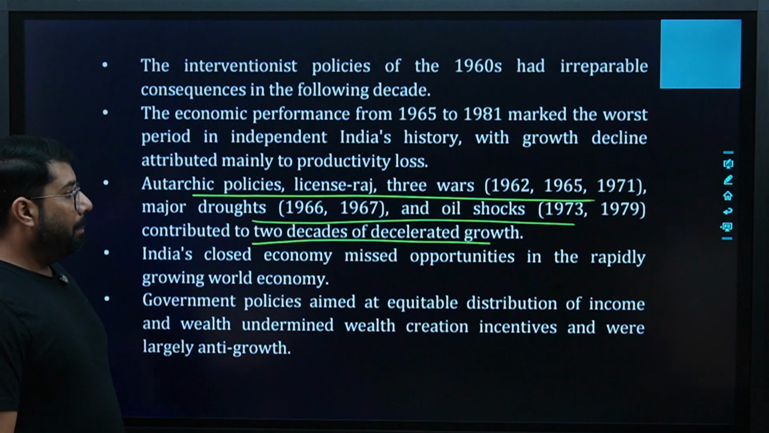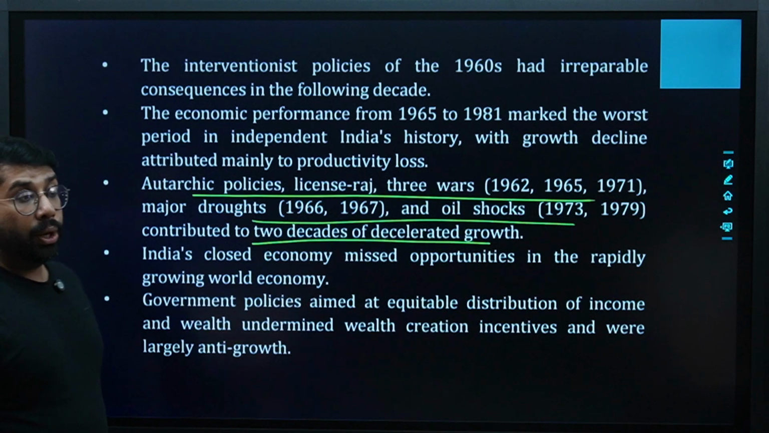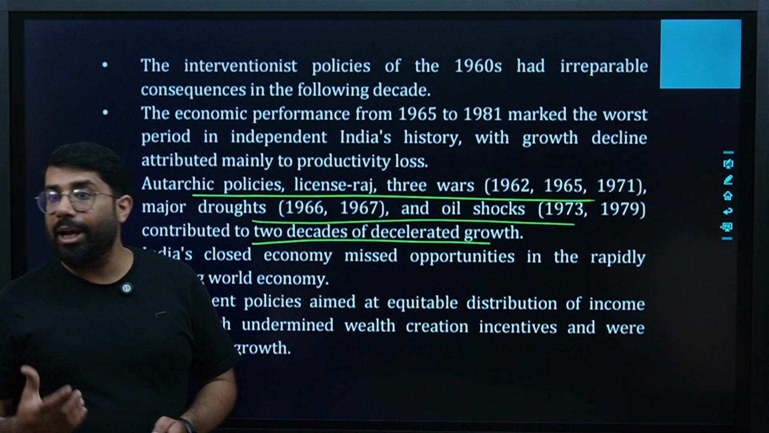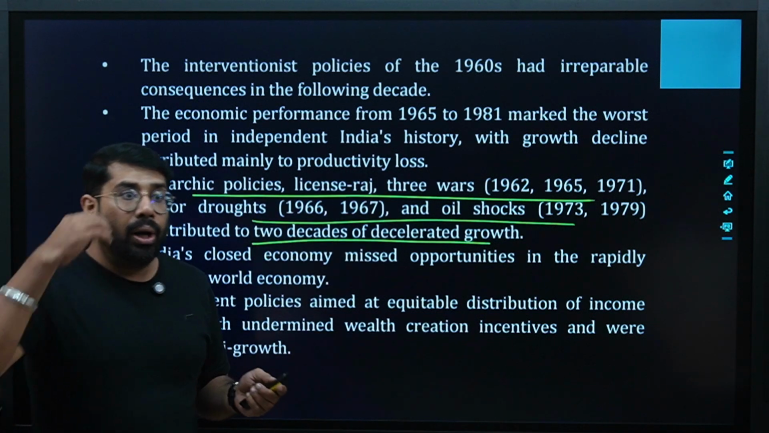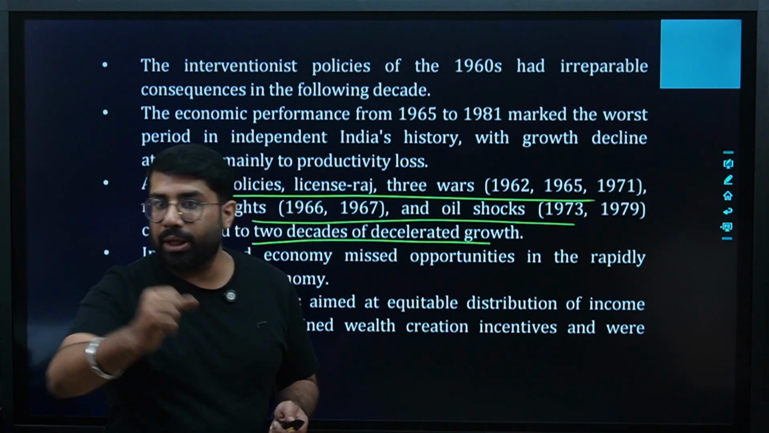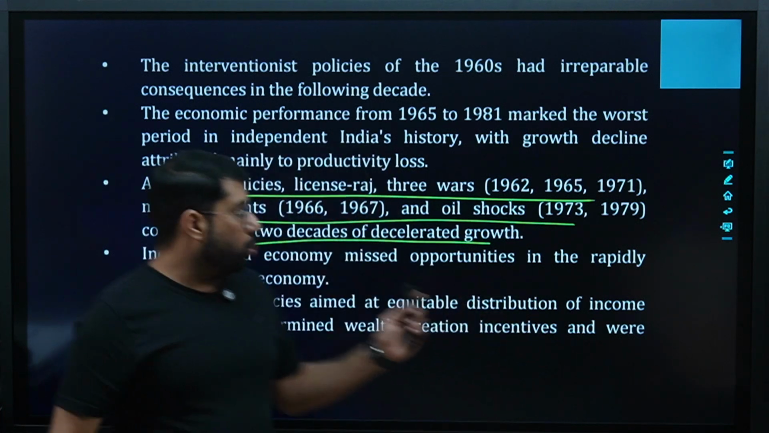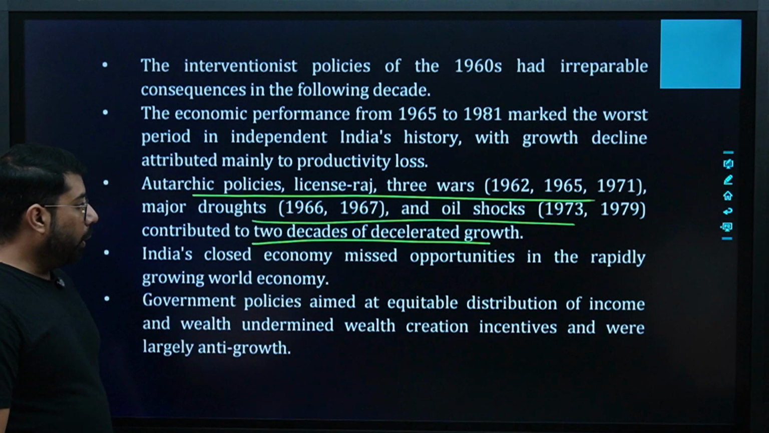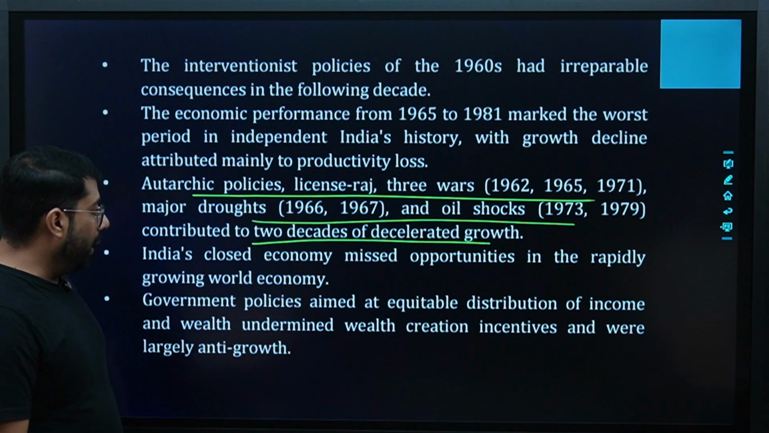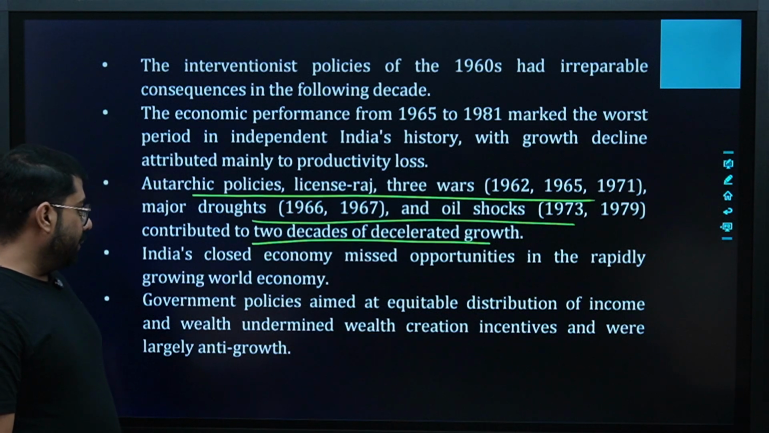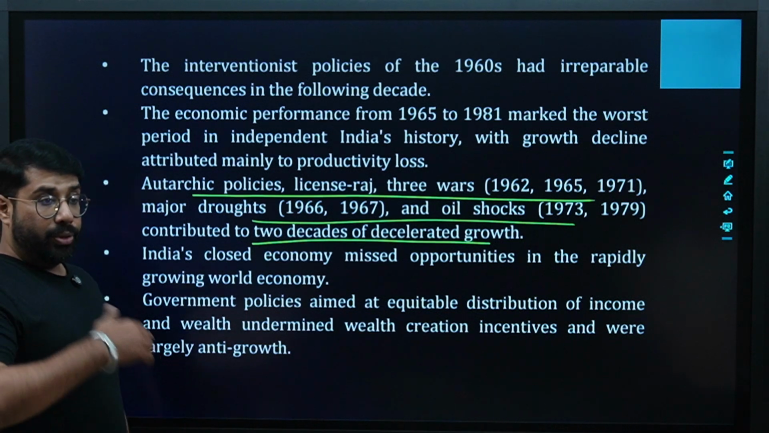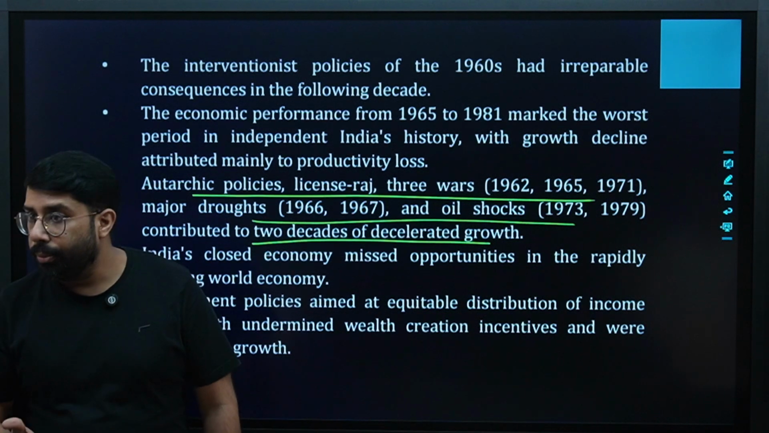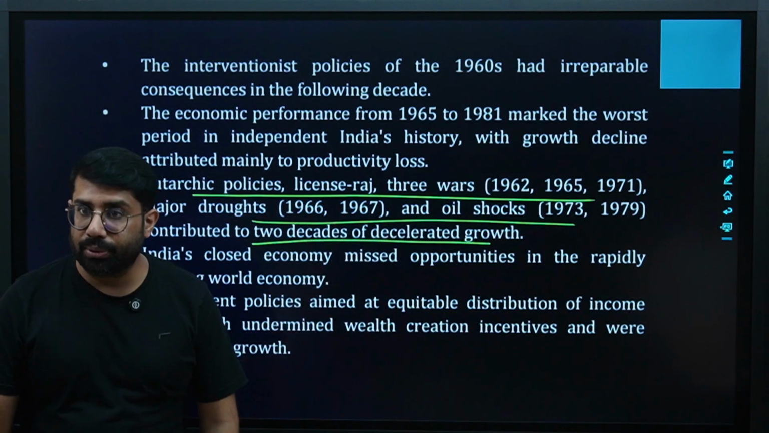India's closed economy missed opportunities in the rapidly growing world economy. The world was developing, the world was growing, but because of these events, what happened? India could not contribute. India could not hold the hands of other countries and grow simultaneously. Why? Because India was going through all these problems. Government policies aimed at equitable distribution of income and wealth undermined wealth creation incentives and were largely anti-growth. I mean, the policies were not working. We were not able to grow the way we should have grown, right? Because of all these problems. Are you clear?